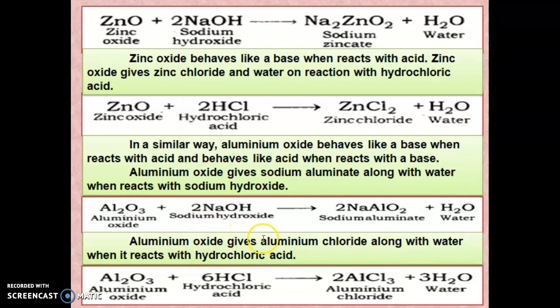Next, aluminum oxide gives aluminum chloride along with water when it reacts with hydrochloric acid. When it reacts with an acid, what happens? It behaves like a base. So here Al2O3, when it reacts with hydrochloric acid, gives aluminum chloride, that is AlCl3, plus 3H2O. So these are examples of amphoteric oxides.